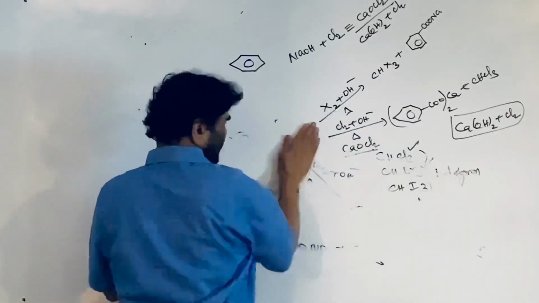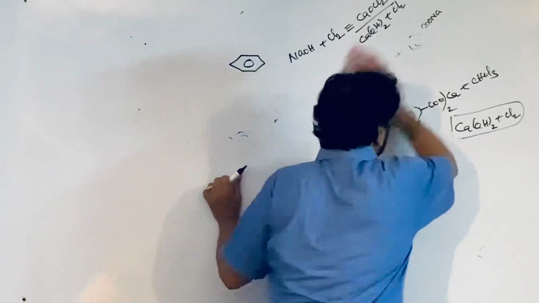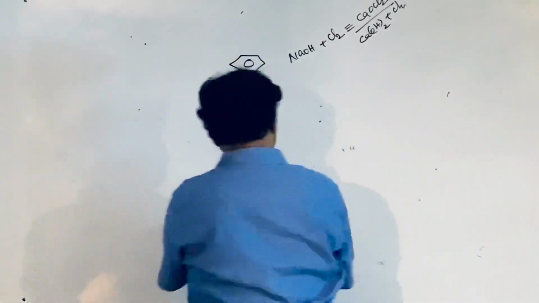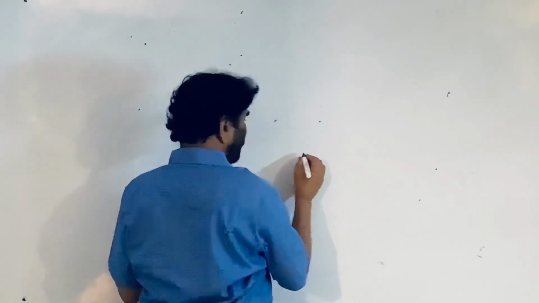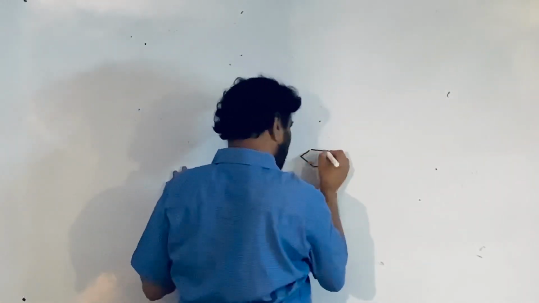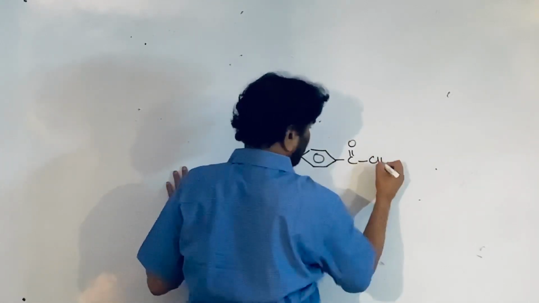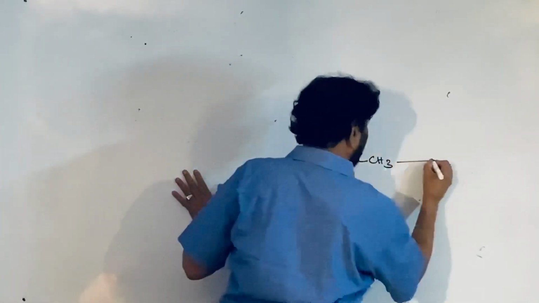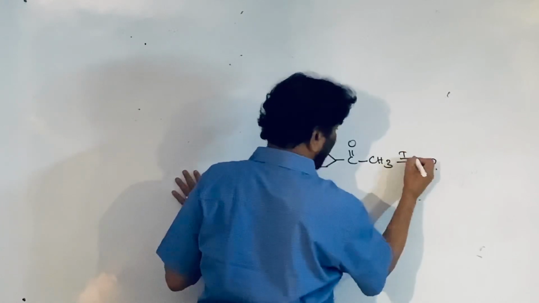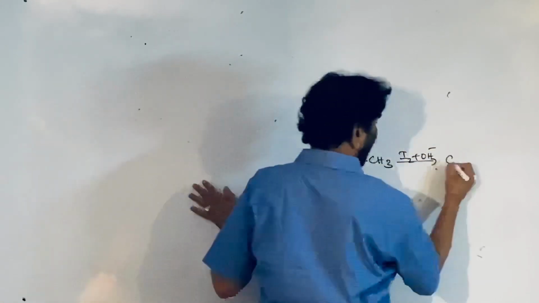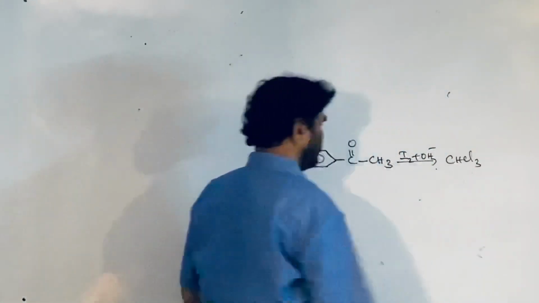See, next thing is if you come to the exceptions. I have taken the same acetophenone. It is treated with the iodine and OH minus. Iodoform is formed. Right?